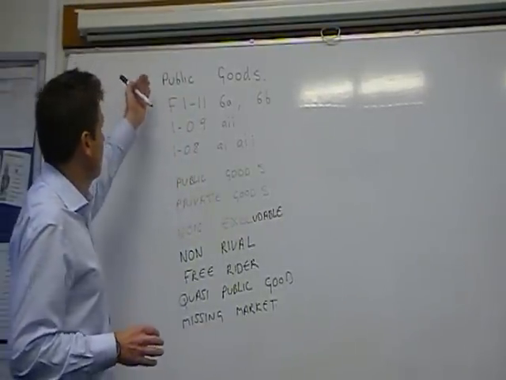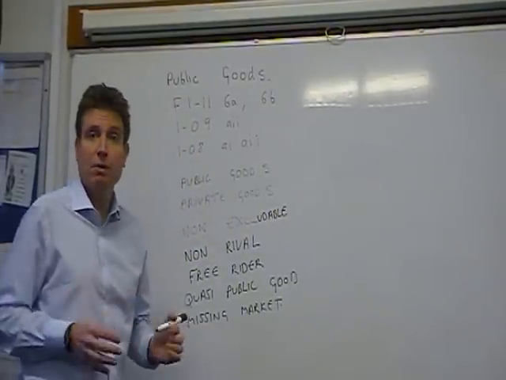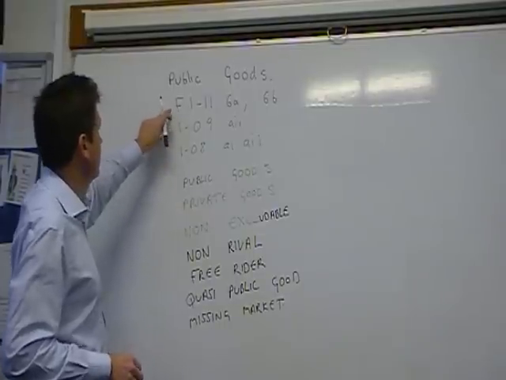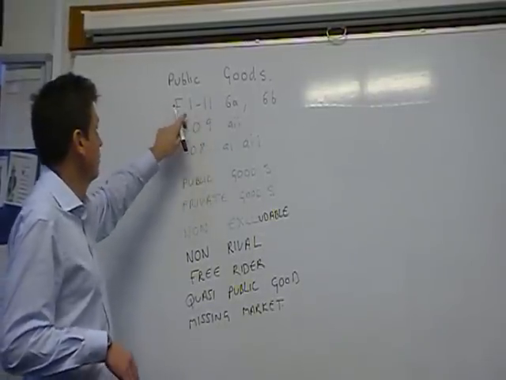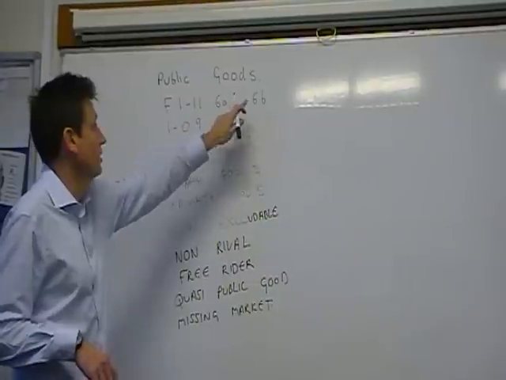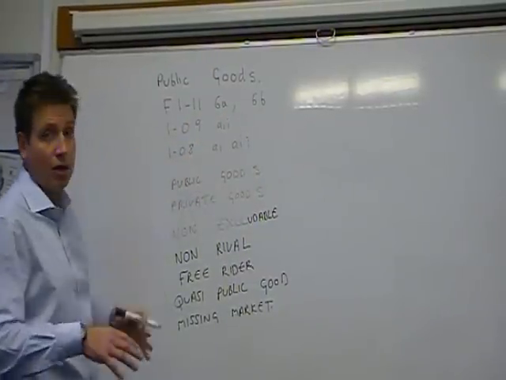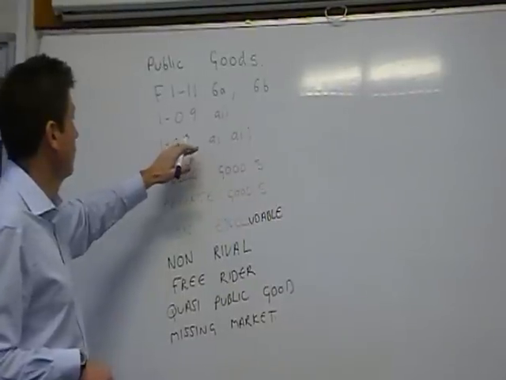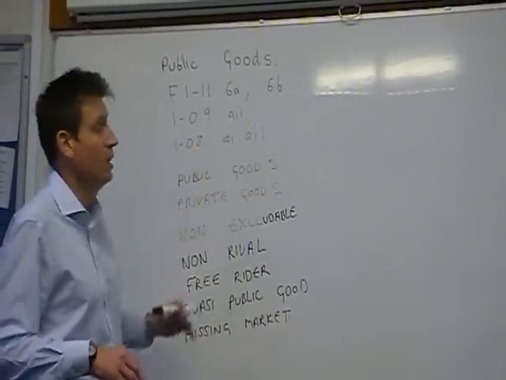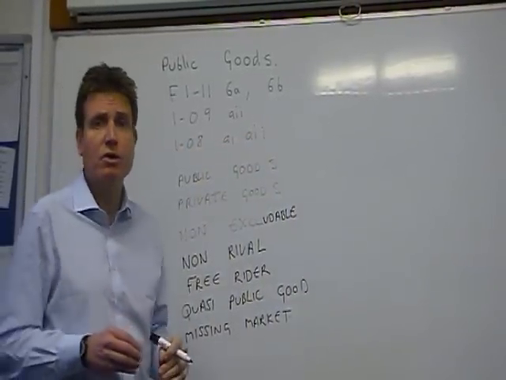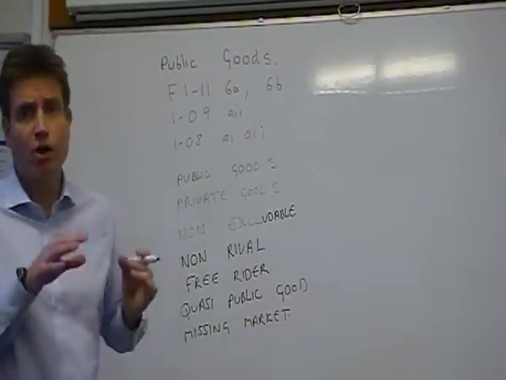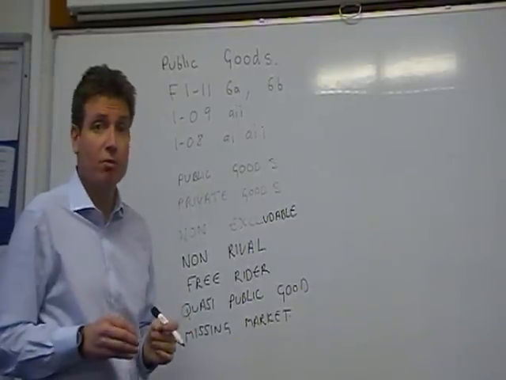First of all then, public goods, there's been quite a few past paper questions on public goods. I've just illustrated 3 here, so the latest specification just means January 2011 6A, 6B. On the older specification 2882, 109, AII, 108, AI and AII. There's actually been quite a lot of questions on public goods. The other thing is, be aware there was also a comment question in the past on public goods.